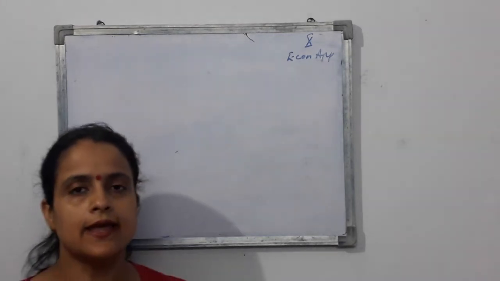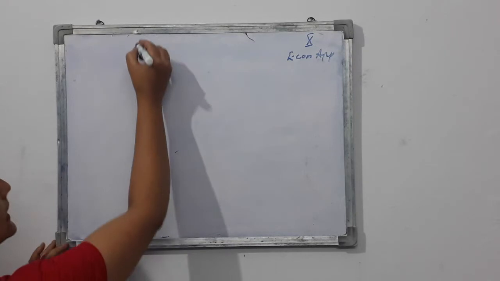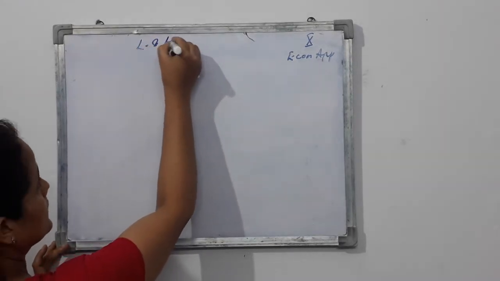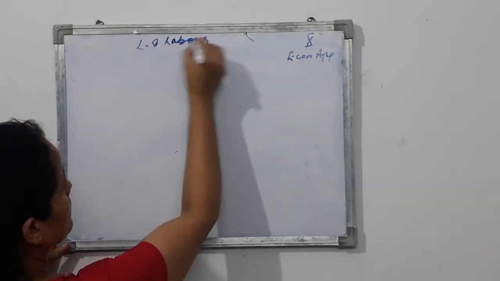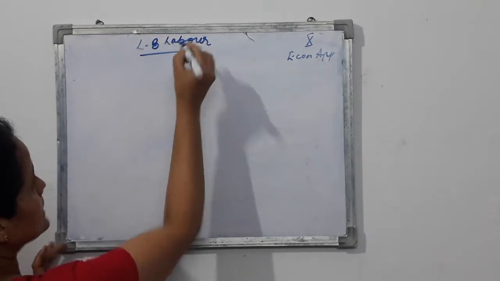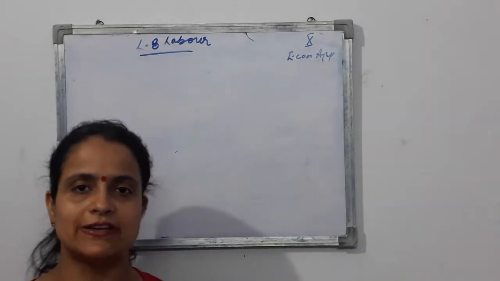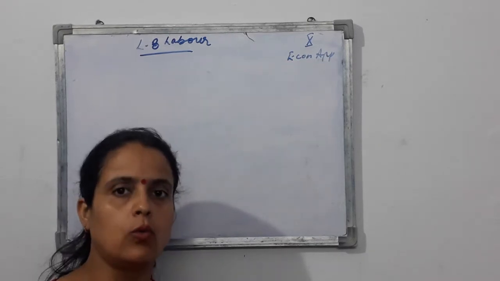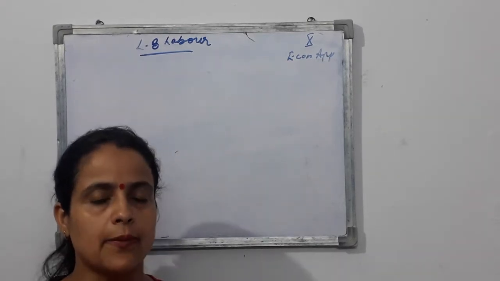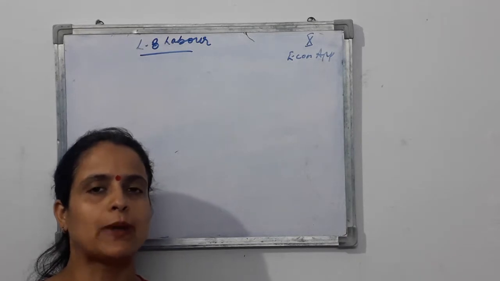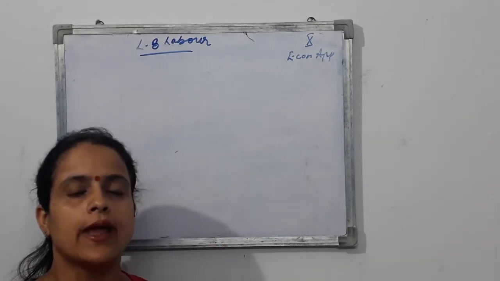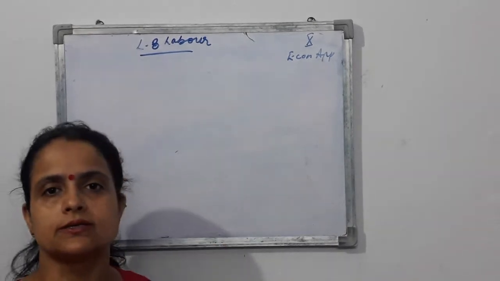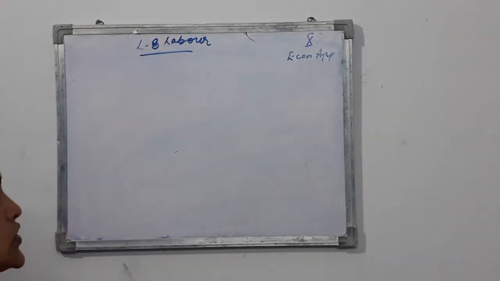Hello, class 10th. In class 10th we are doing lesson number 8, labor. In the last class we discussed the definition of labor: any mental or physical work done by a person, who in return expects some sort of reward, is known as labor in economics. Then we did the features of labor, and today we'll be doing the differences between land and labor.